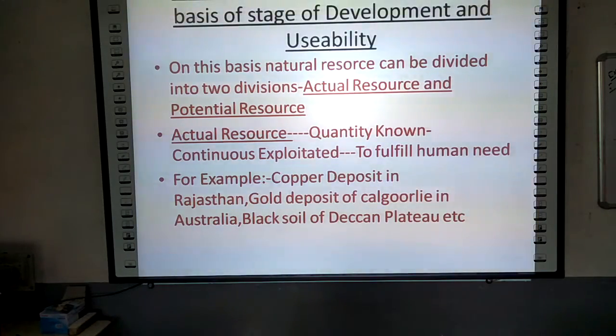So this was the slide where I tried to show you the division of natural resources on the basis of stage of development. In the next slide we shall be discussing more about this chapter.